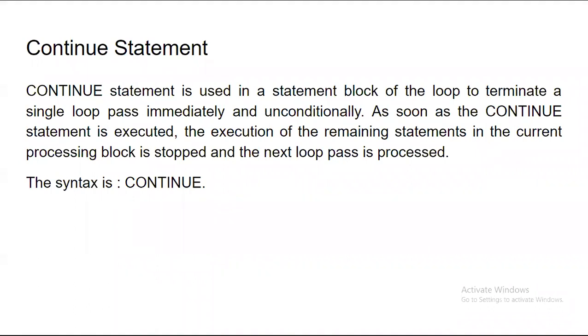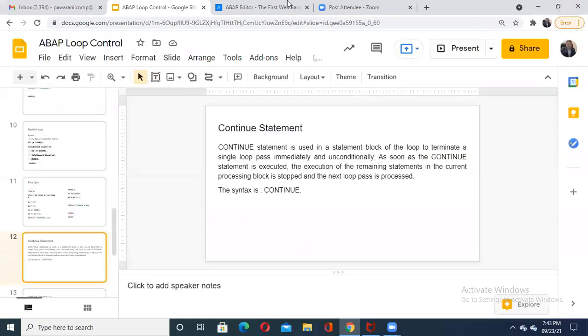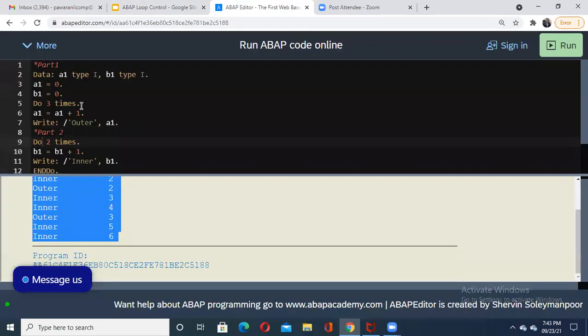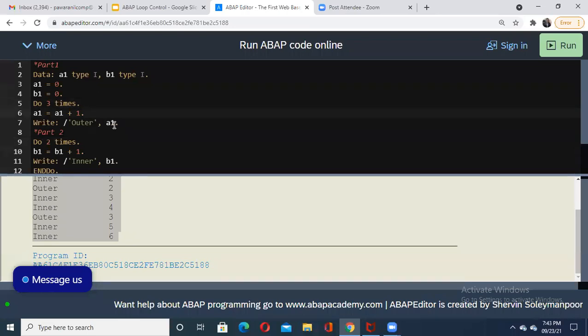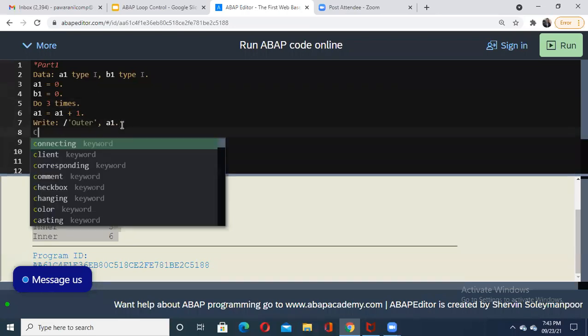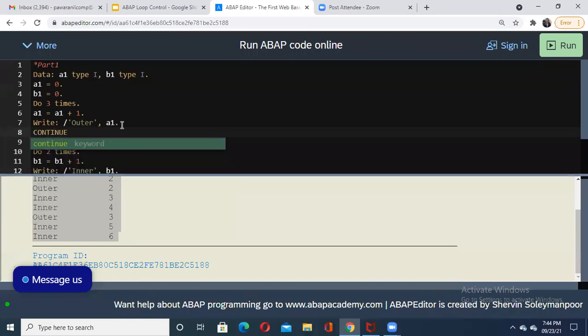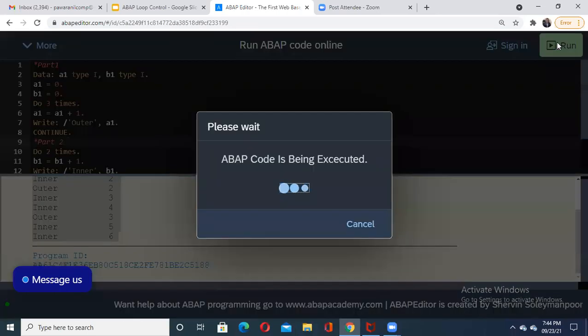And what is the syntax of this continue? It is very simple, just continue and a period directly. Okay, so if we apply it to our example, inside this do loop, what I am going to do now is, before this part two or inner loop, I'm just going to write here continue and dot.